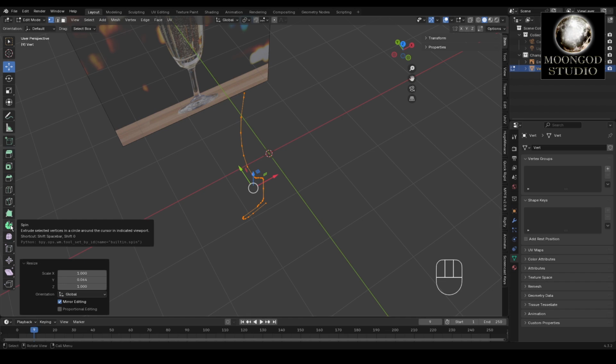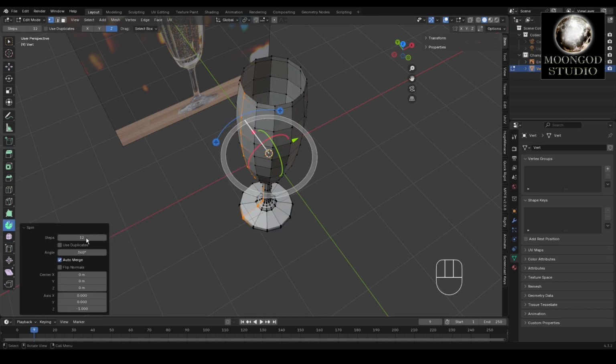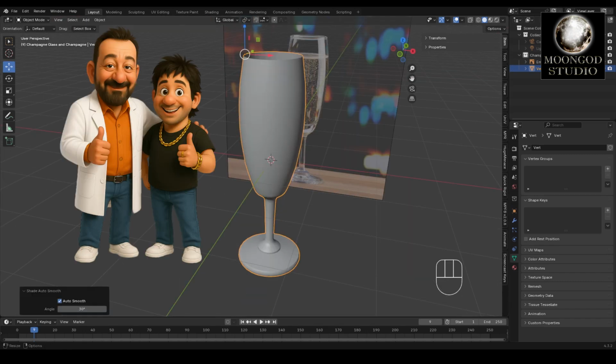Now, find the spin to the downside left. Click on it, and you will see the plus sign circle on the selected vertex. Now simply drag it, and if you can't do it properly then check spin details downside check and type 360 in the angle. Also, add 30 edges or according to your requirement. And check that right mark checked on auto merge. Now your glass modeling is ready.